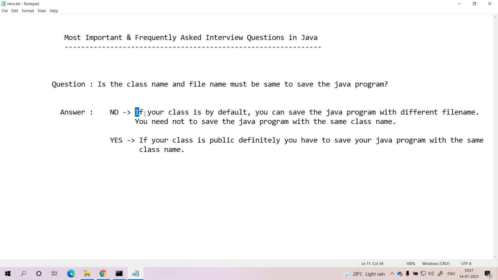If your class visibility is default, you can save the Java program with a different file name. There is no problem at all. Your class name will be different and your file name will be different. There is no problem when your class is default. So for this, let me try to explain one example.